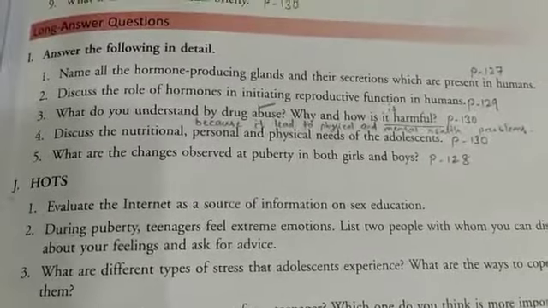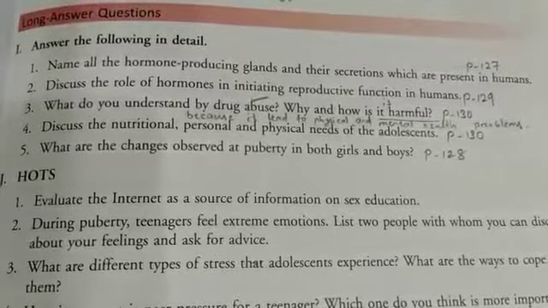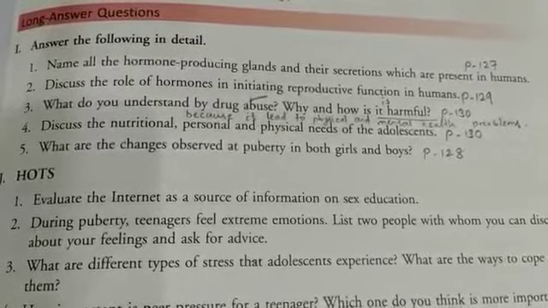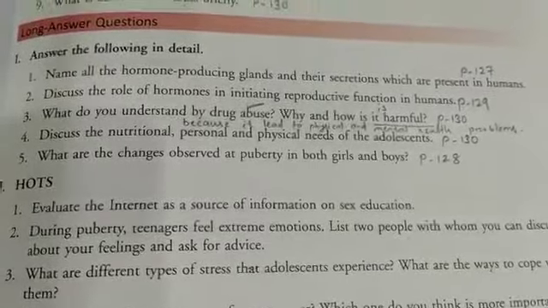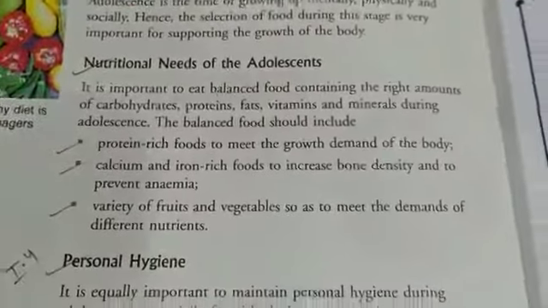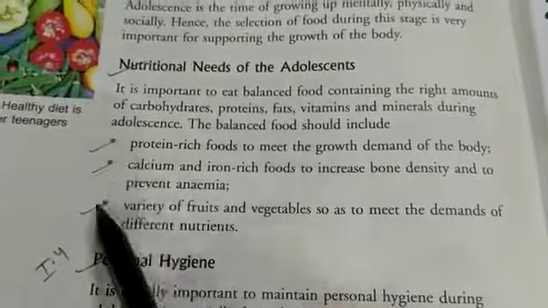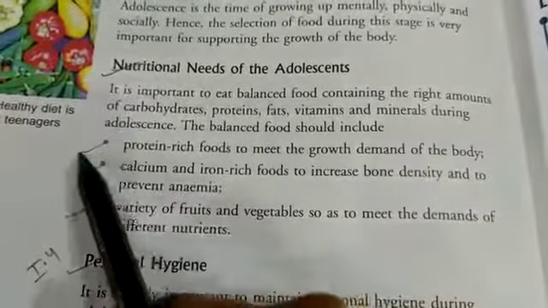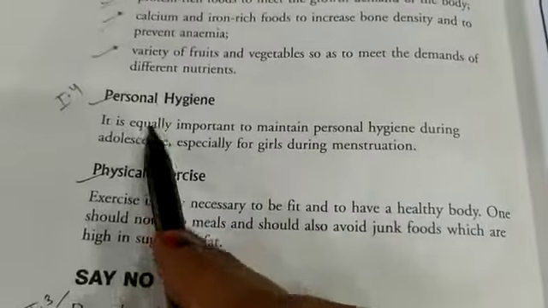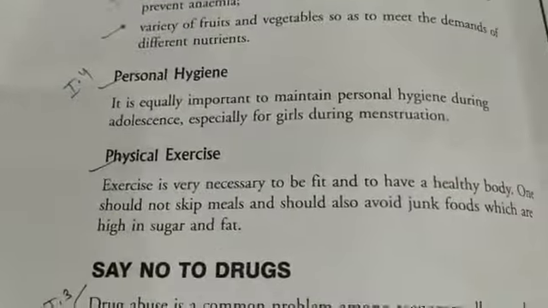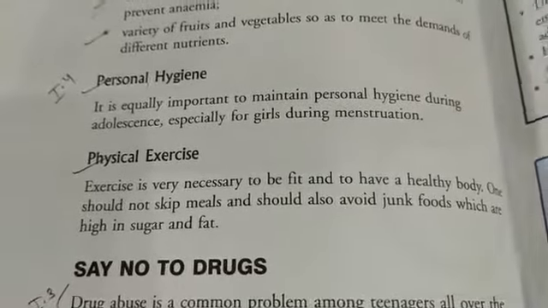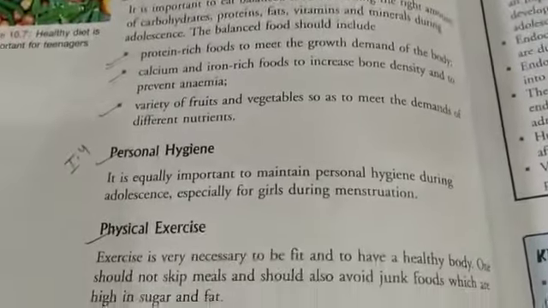Next, discuss the nutritional, personal and physical needs of the adolescents. That is also page 130. For nutritional needs of the adolescents, you can write these 3 points. Then this is for personal hygiene and this is for physical exercise. These 3 points you have to write.